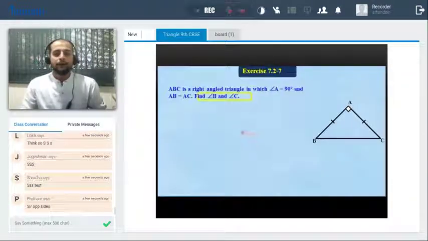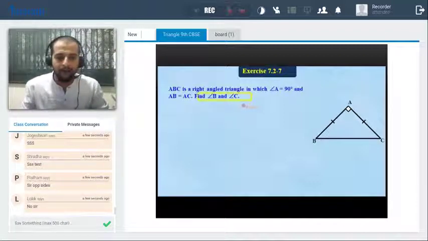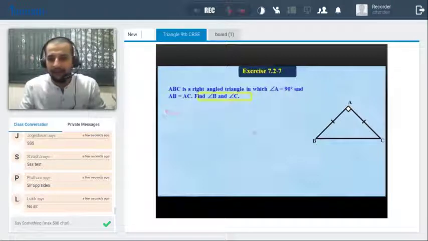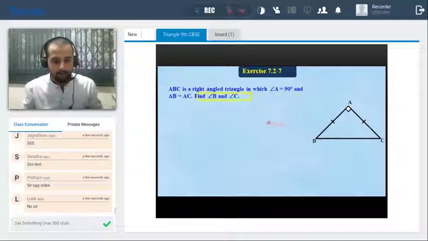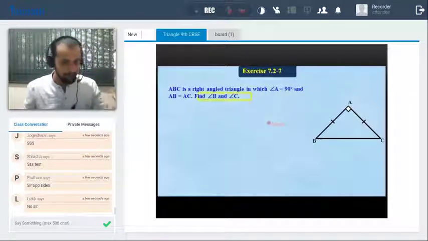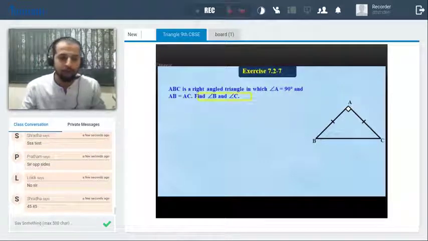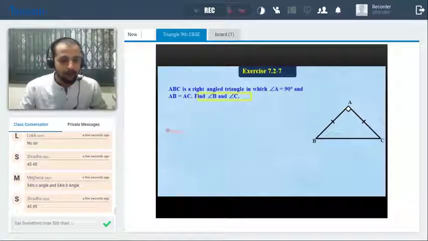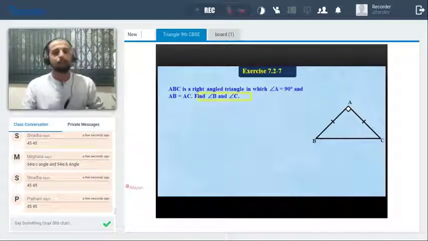Okay. Now the question. ABC is a right angle triangle in which angle A is 90 degree and AB is equal to AC. Find angle B and angle C. Okay. Just give me the answer fast. You have only 15 seconds. 10 seconds. 45, 45. Beautiful, Shraddha. Beautiful. So yes, 45, 45 is C.